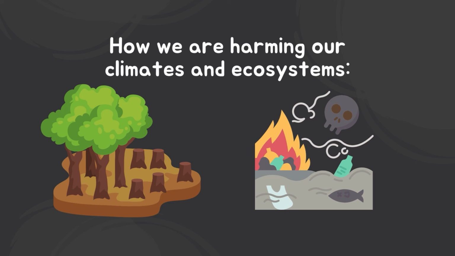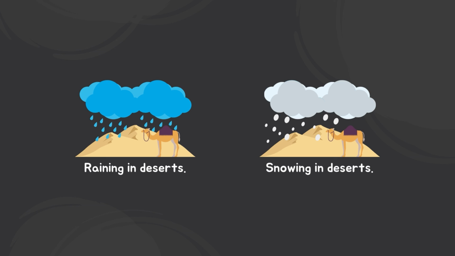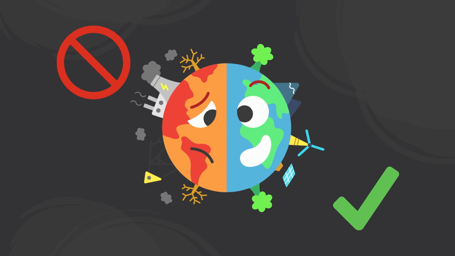What we do can sometimes cause permanent damage to an area, which can harm the ecosystem in that specific area immensely. Because of the damage that we've caused, there are rapid changes in weather during seasons. Sometimes it rains when it is not supposed to and snows when it is not supposed to. These changes are because of climate change. People and governments all around the world are working together to stop climate change.